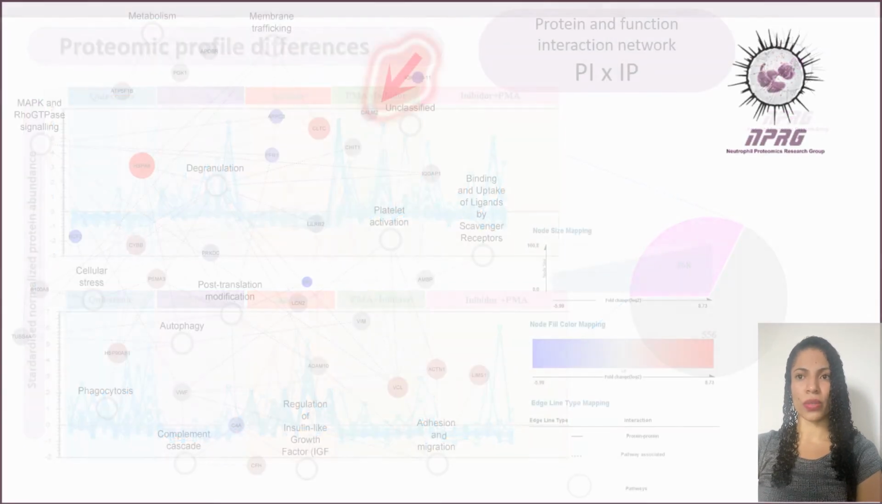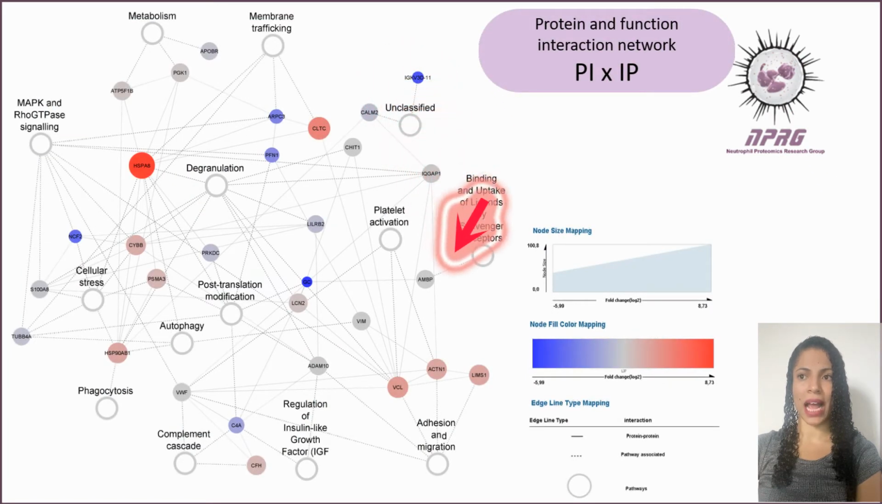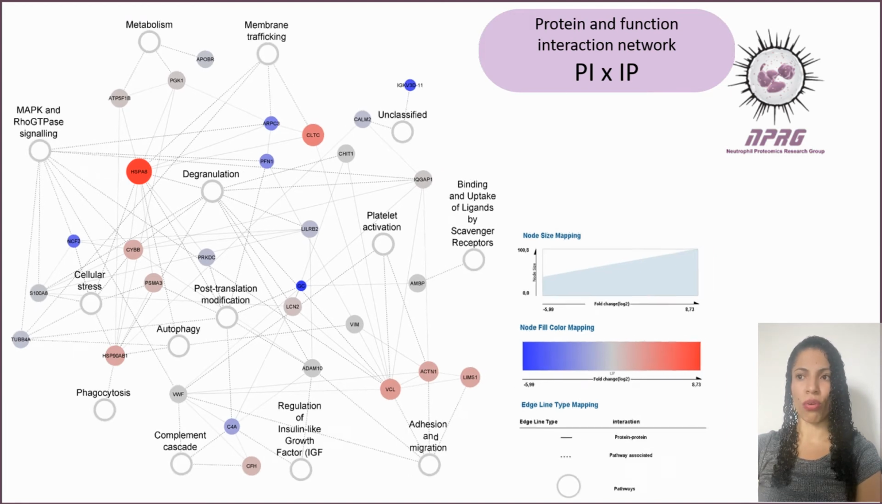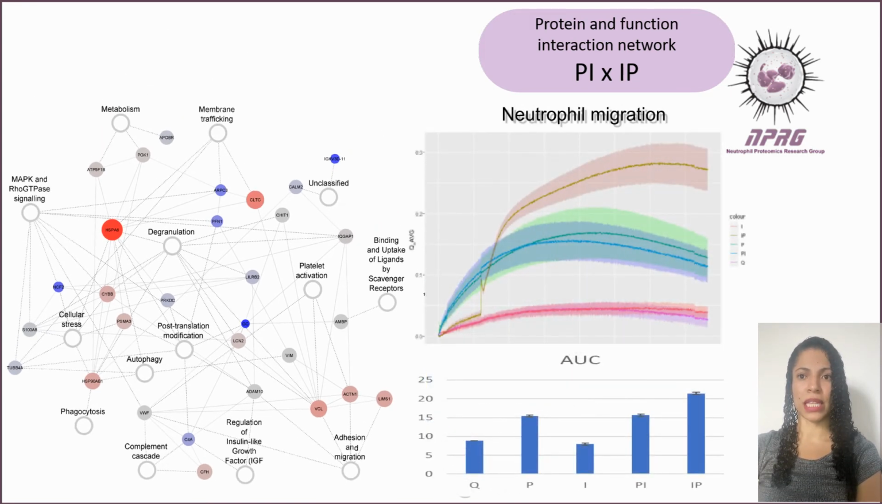Our analysis showed that the proteins CAM2 and LIMS1 were regulated by inhibition. PI downregulates compared to P, while IP downregulates compared to P and PI. CAM2 has been cited to participate in NET formation. Moreover, both proteins participate in actin dynamics that contribute to migration of the cells. Our preliminary results show that the IP group has an increased number of migrating cells compared to other groups.